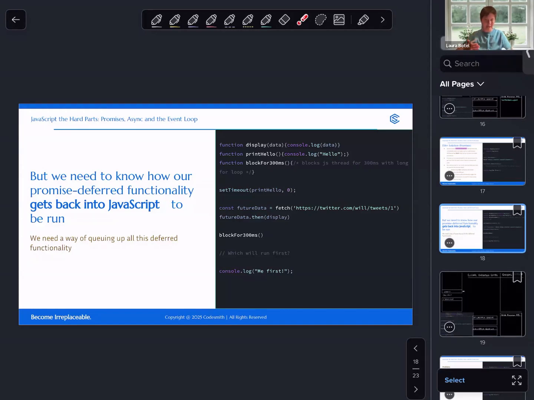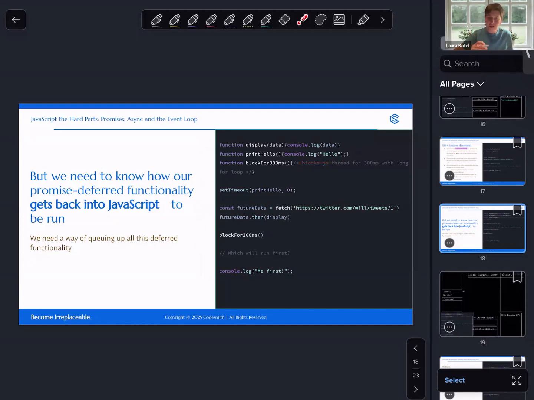And so with that in mind, take a look at this code and make a guess as to what order you think we will see the logs in. We have a couple of function definitions here. So again, we're not executing those. We're just defining these functions. One console logs a parameter data. One console logs the string hello.